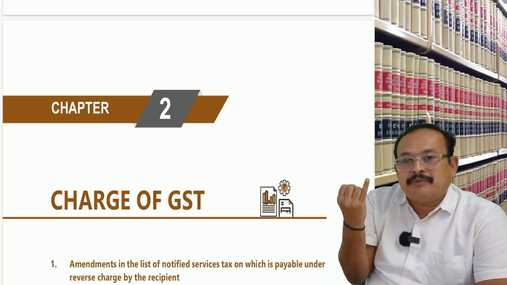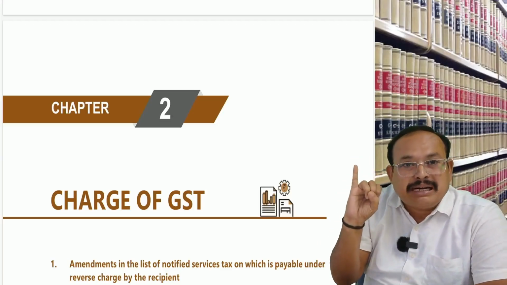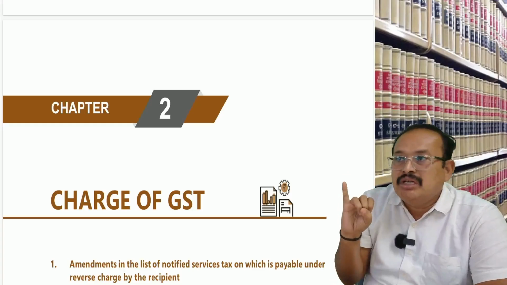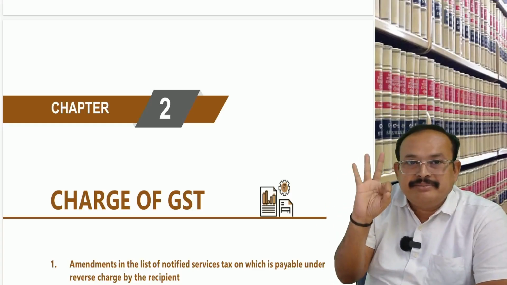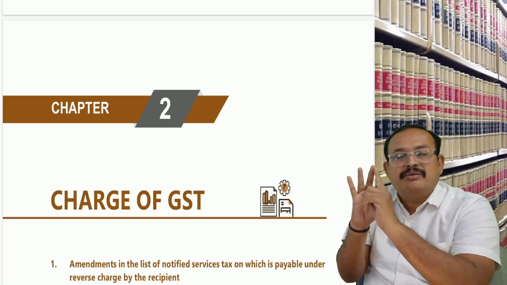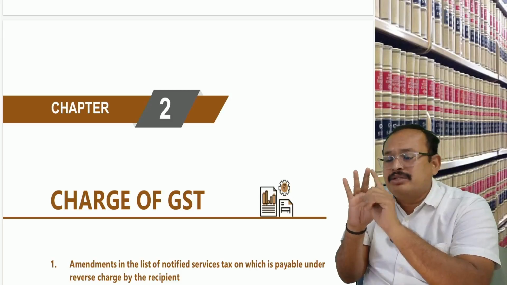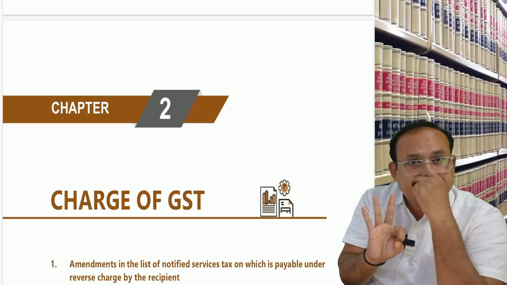So, there are the following supplies. One, the authorized medical practitioner's services. Two, operation theater room charges. Three, medicine, which is goods; the first two are services. Goods attract GST at 12%.